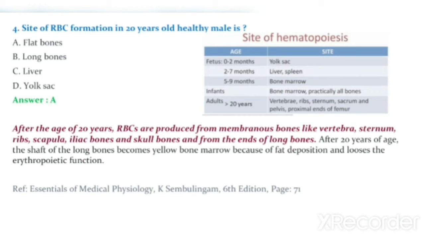After 20 years of age, the shaft of the long bones becomes yellow bone marrow because of fat deposition and loses the erythropoietic function. The reference will be Essentials of Medical Physiology, K. Sembulingam, 6th edition, page number 71.